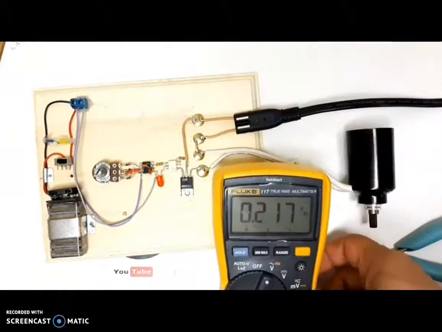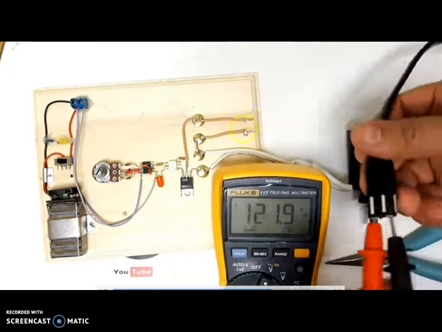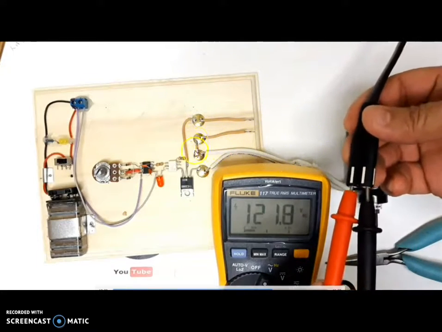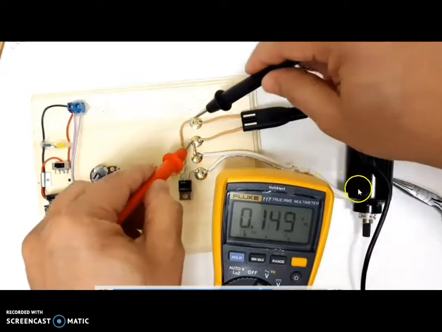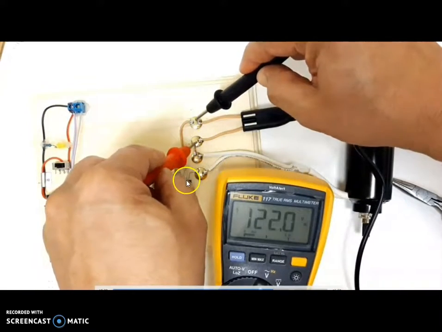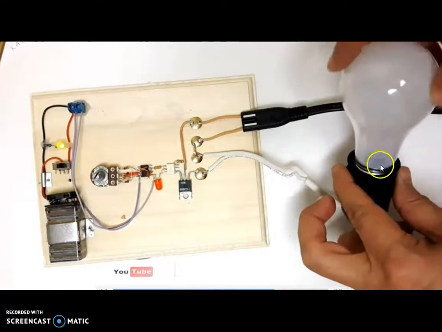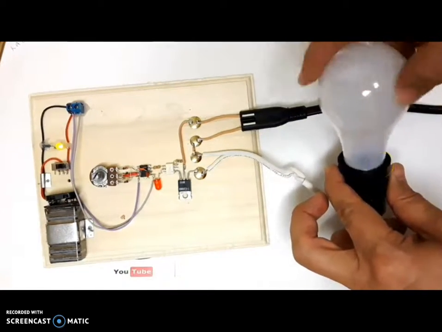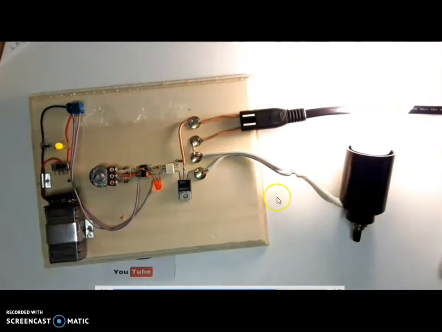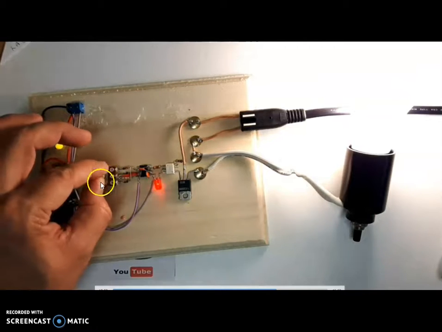Then they check the power supply. The AC power supply you can give directly here. The neutral point goes directly to the lamp, connected to your load. Only the phase goes through the triac. The voltage is 120 volts, and they are using one lamp. Once the triggering is given, it will glow automatically. That's all.